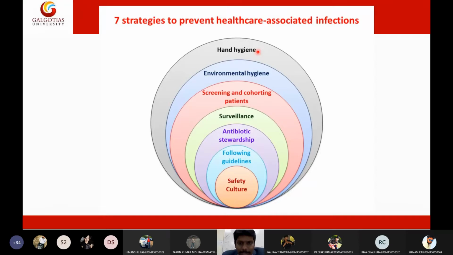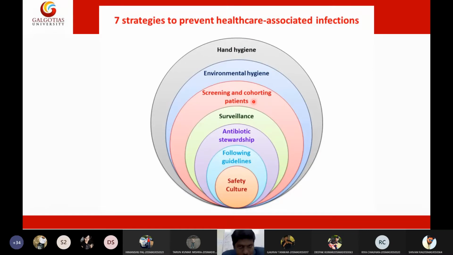That contact can be minimized by frequently sanitizing our hands with alcohol. If we sanitize our hands with 90% alcohol, most of the bacteria or pathogens will be killed and destroyed. So by having proper hand hygiene procedures, we can limit or prevent cross infection. By maintaining environmental hygiene of the hospital and the ward, we can prevent nosocomial infection.